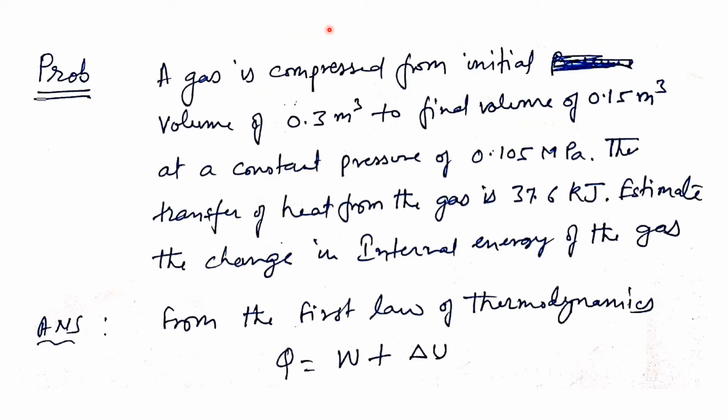How this will work, now we will see in this numerical problem. Here a gas is compressed from an initial volume of 0.3 cubic meter to a final volume of 0.15 cubic meter at a constant pressure of 0.105 megapascal. The transfer of heat from the gas is 37.6 kilojoule. So now we have to estimate the change in internal energy of the gas.